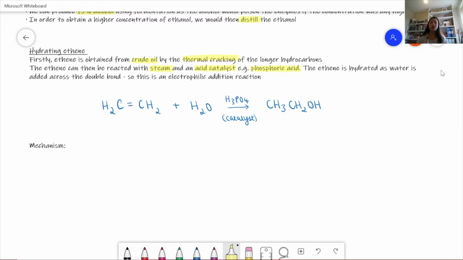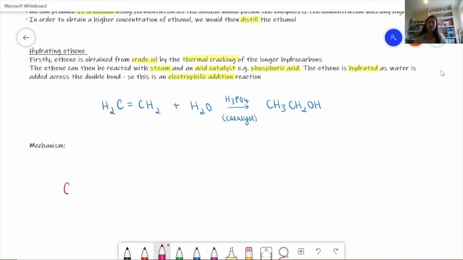The ethene is hydrated as water is added across the double bond. Because the water is acting as an electrophile, this is an electrophilic addition reaction. So in the equation overall, we have ethene added with water in the presence of this phosphoric acid catalyst to form ethanol.